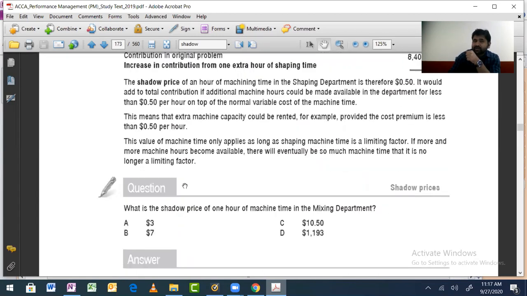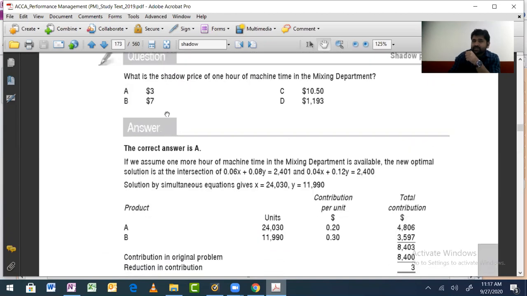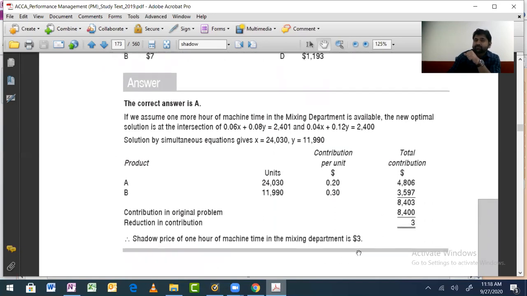Similarly here, what is the shadow price of 1 hour of machine time in the mixing department? Now they're changing the mixing department line, so the first one is changed and the second one is again brought back to normal. Again they solved, they got this. They are multiplying 24 with 0.2, this with 0.3, adding, they are getting 8403, more than 8400 by $3. So $3 is the answer. Shadow price is $3. Is that fine?